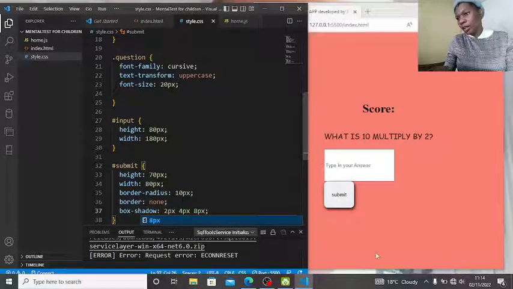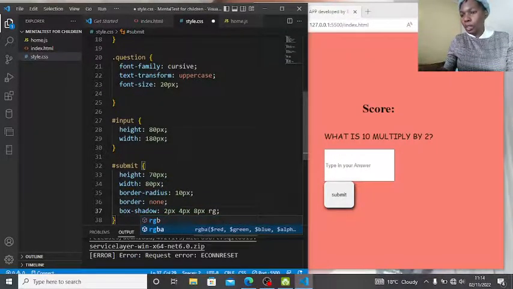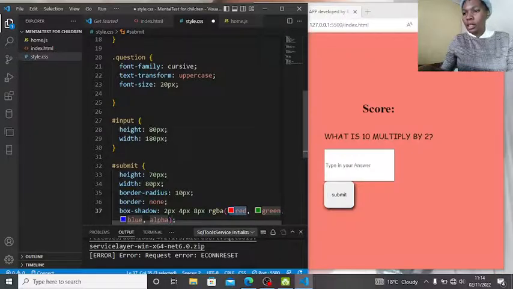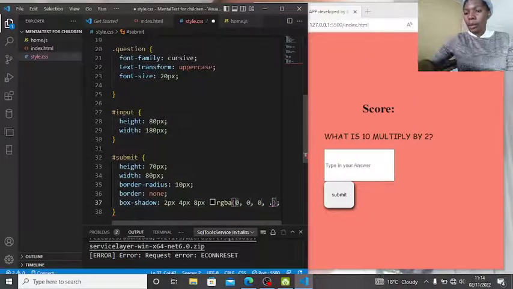I think this is looking like a proper body. And then the RGB, which is the colors. Let us give it 0, 0. Okay, I don't want to dwell more on this. And then the alpha, my alpha should be like 0.5.